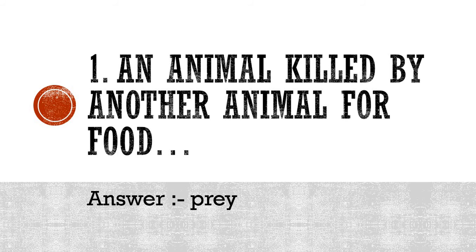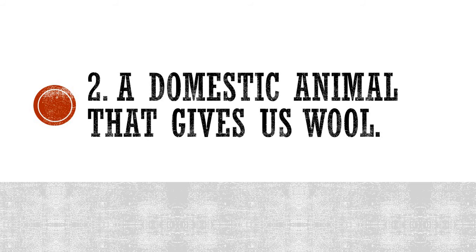Okay, I won't ask you to repeat this because it is already there, either in your brain or inside the book, and we have prepared a lot for this. Okay, moving on to number 2. A domestic animal that gives us wool. This is a very easy one. Which animal gives us wool?